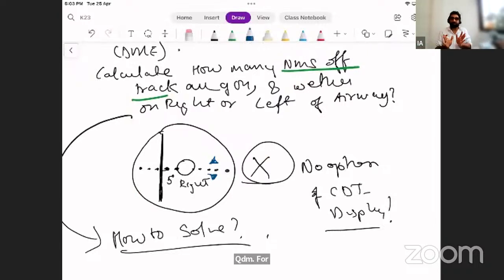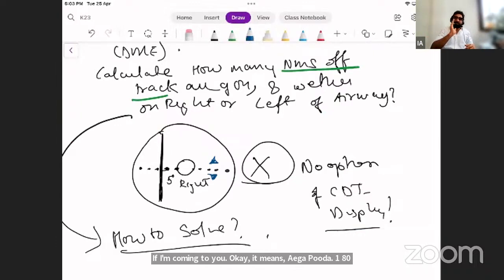imagine that I am in front of you now, you are the station. So I am coming to you. If I am coming to you, it means the station is ahead of me, over 180 degrees. I'm coming to you, it means I'm going into the air traffic area, into the aerodrome. I'm flying inbound, when the station is ahead of me. Why? Because I'm tuned to the station. Because I'm using the station as my navigation aid.